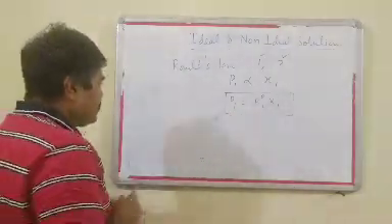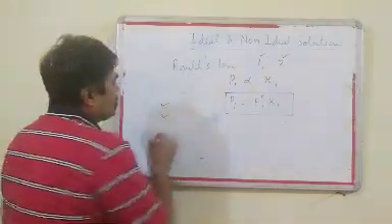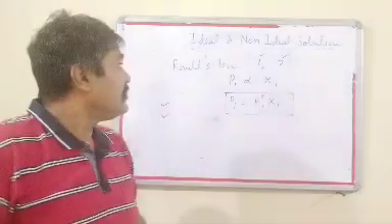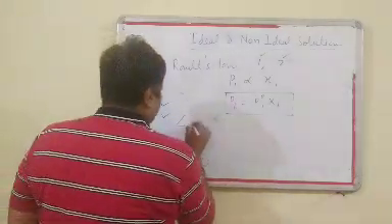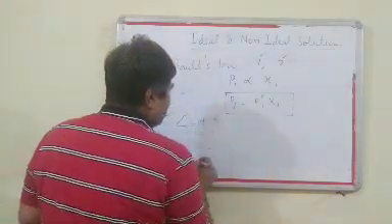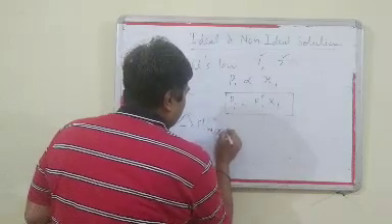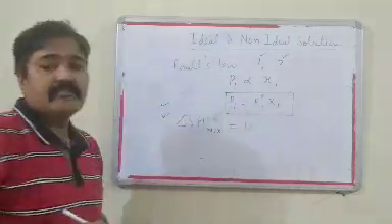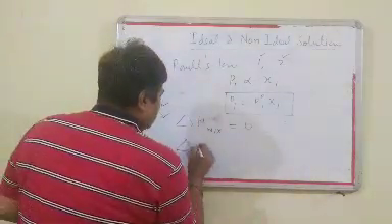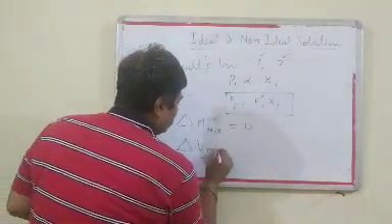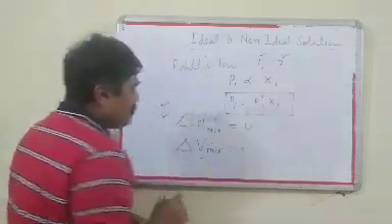Another two properties are also possessed by the ideal solution. These are, first, the enthalpy of mixing must be 0. And second, the volume change of mixing will also be 0.